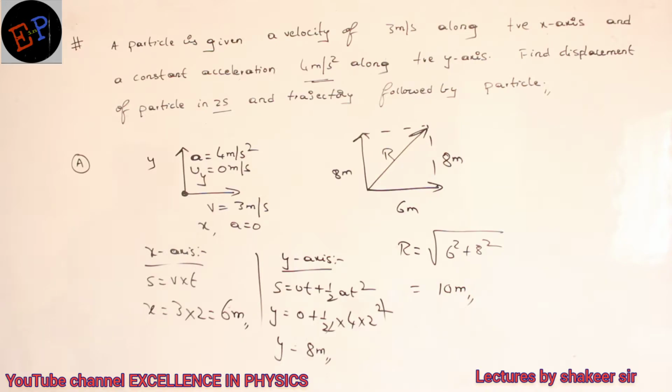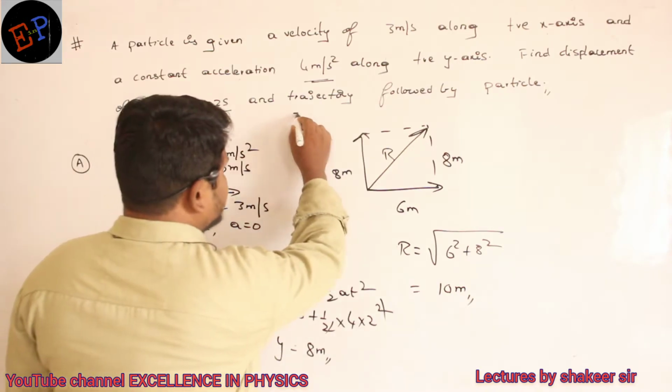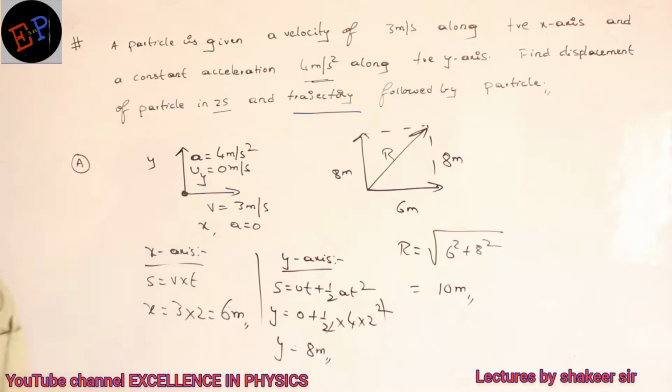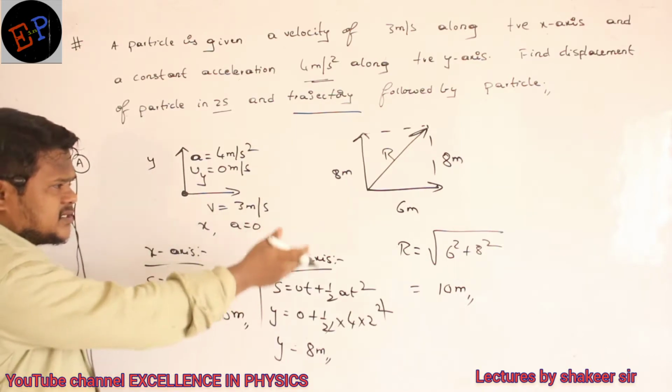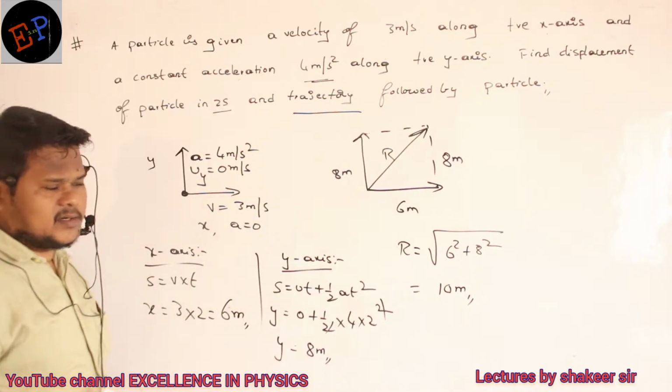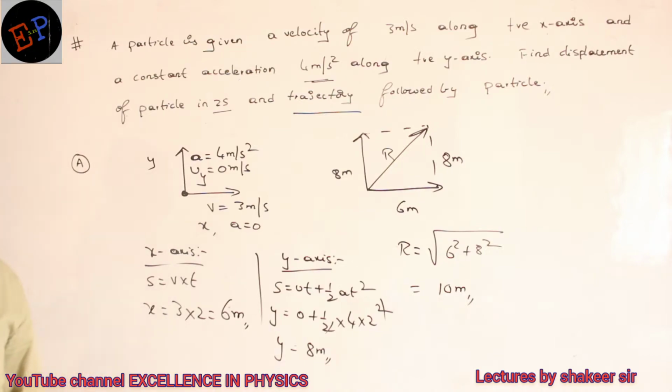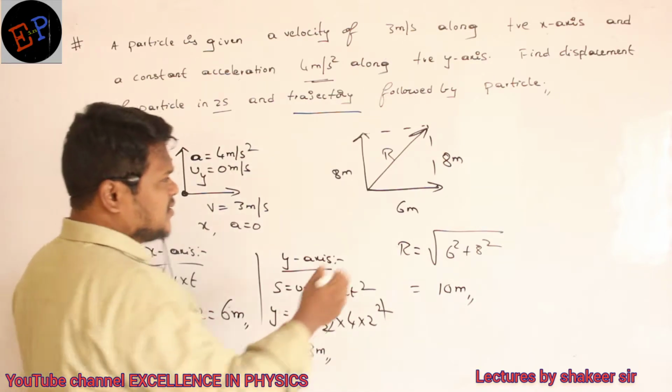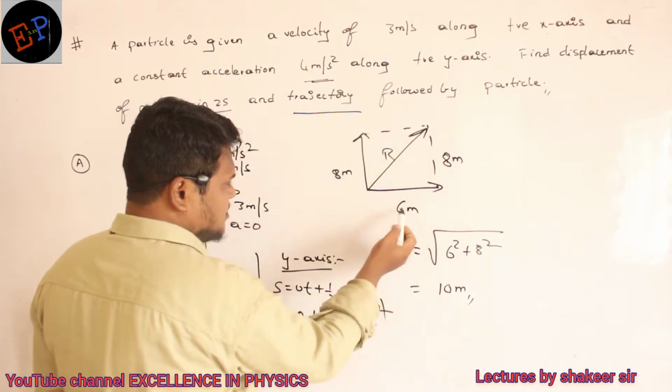Now what am I supposed to calculate? I am supposed to calculate the trajectory followed by the particle. See, in the same condition, he may ask the angle also. So find out the angle in which the body has displaced. Angle, how can I calculate? Can you say? Cos theta, or you better take tan theta. Opposite side and adjacent side both are present.